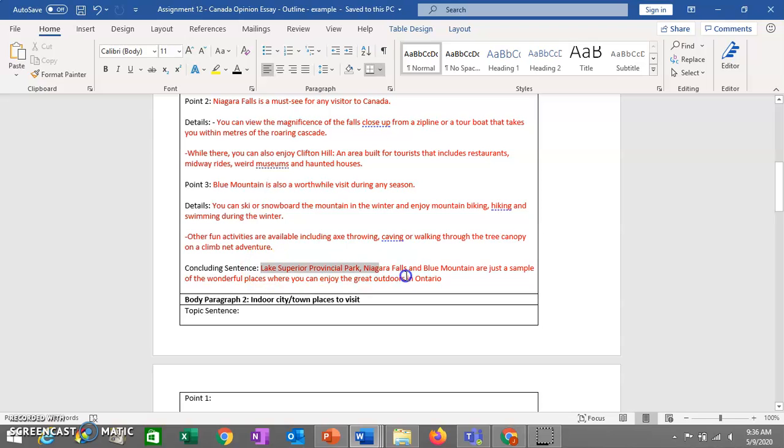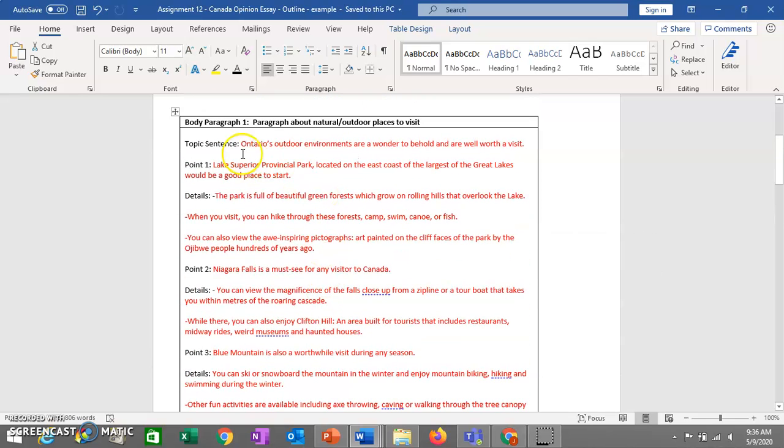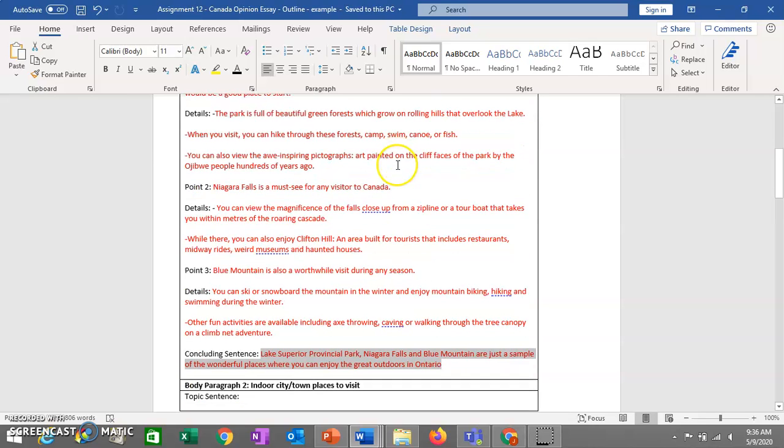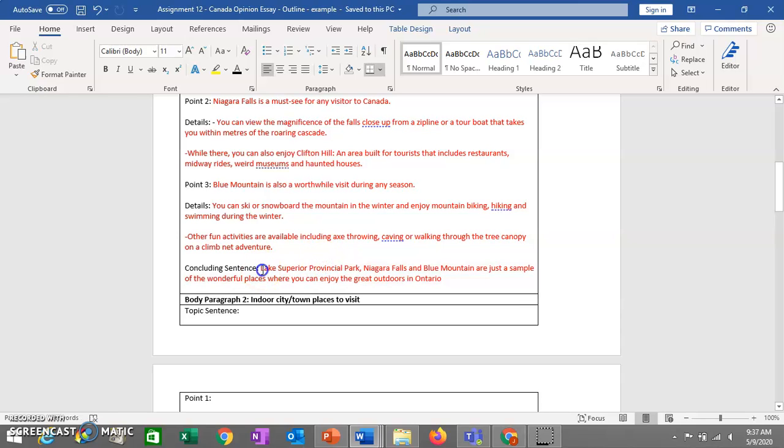We wrap up with a concluding sentence, which is similar to our topic sentence, and I'm going to restate this idea that Ontario has wonderful outdoor environments to visit, but I'm now going to remind our reader what we've just talked about, and I'm going to list those 3 places. So Lake Superior Provincial Park, Niagara Falls, and Blue Mountain are just a sample of the wonderful places where you can enjoy the great outdoors in Ontario.